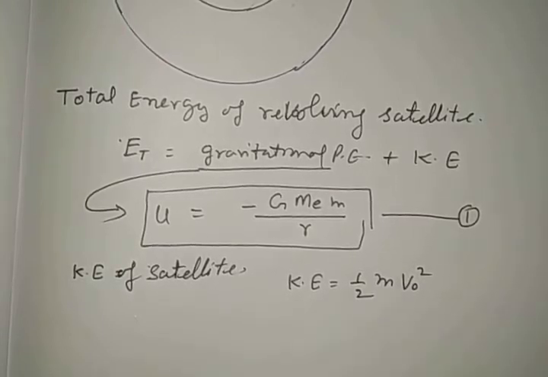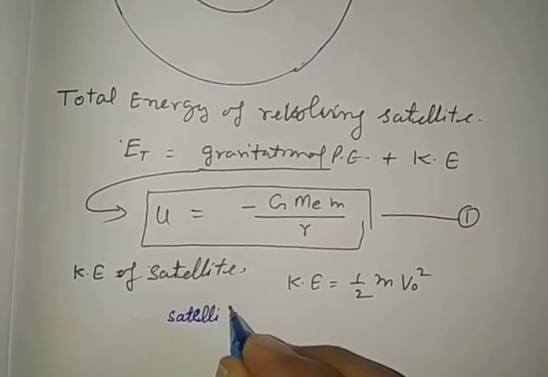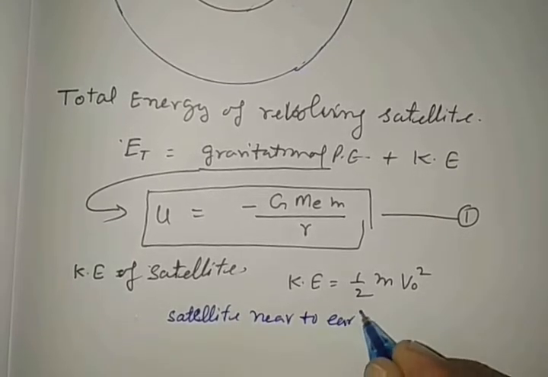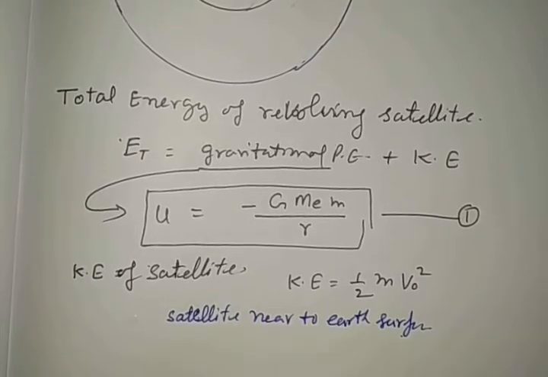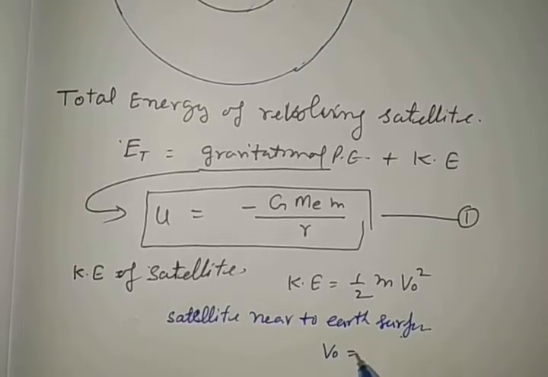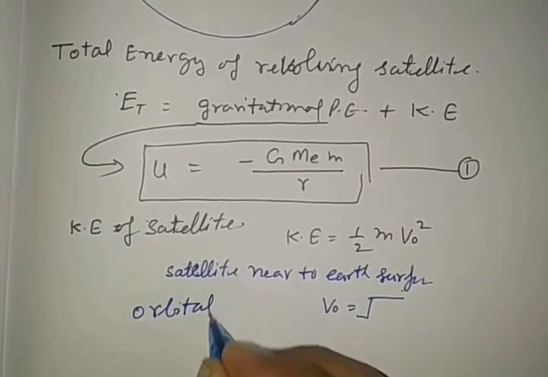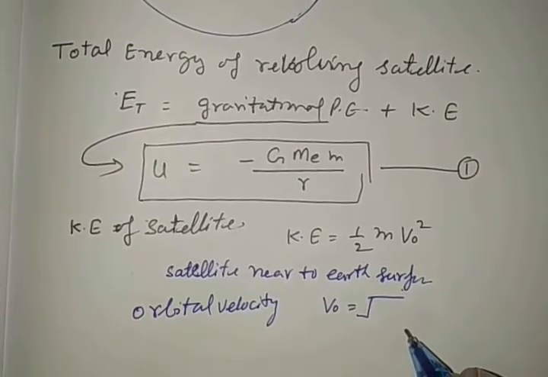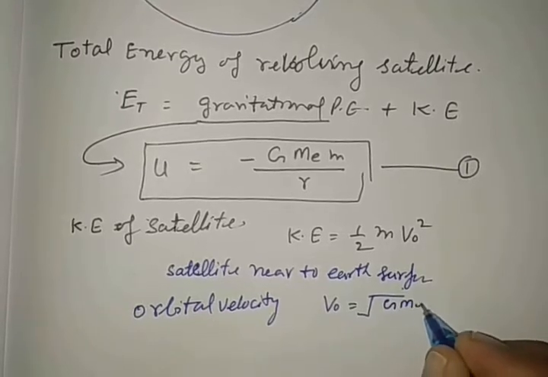But see very carefully, in this case, for a satellite near the Earth's surface, the orbital velocity Vo is given by the formula under root G Me by r.